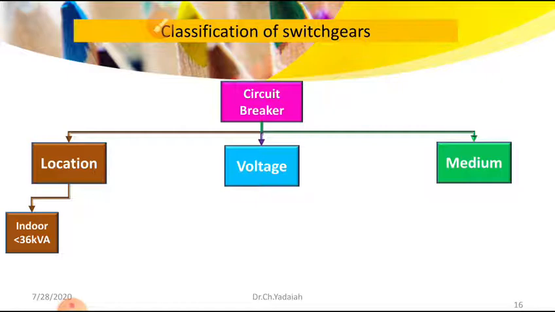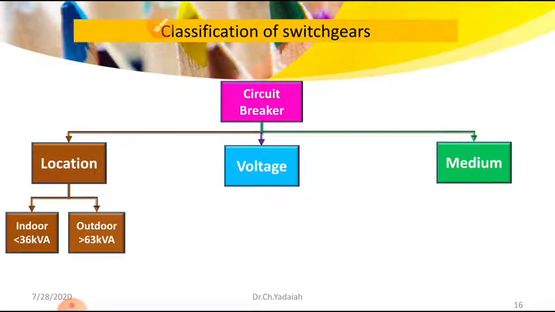If more than 36 kVA, then the breaker should be placed outdoors, and these are known as outdoor breakers. Above 36, up to 63 kVA capacity, we can use these breakers, which are known as outdoor breakers. These outdoor breakers are placed in the substation yard, not inside the building.